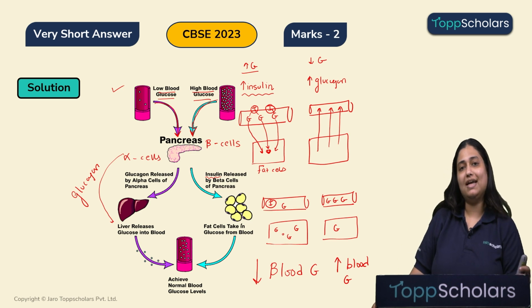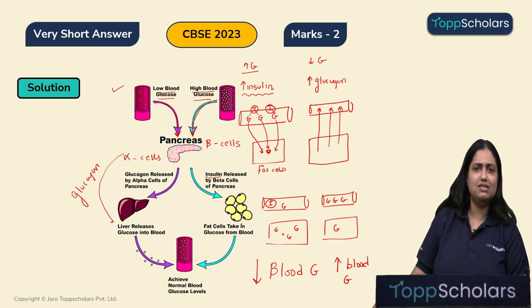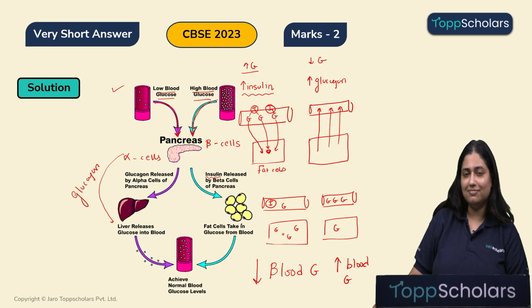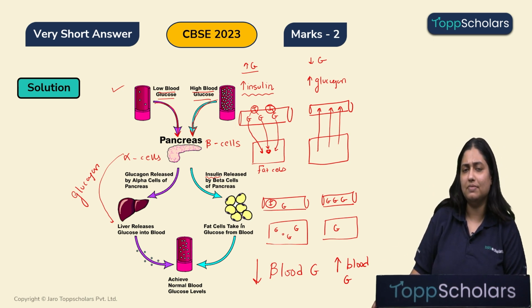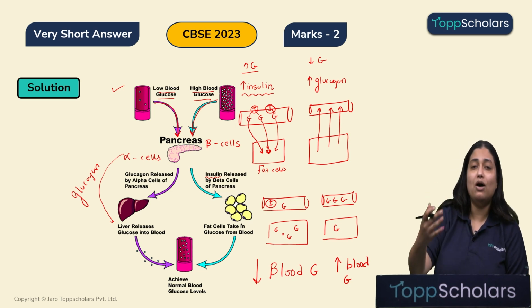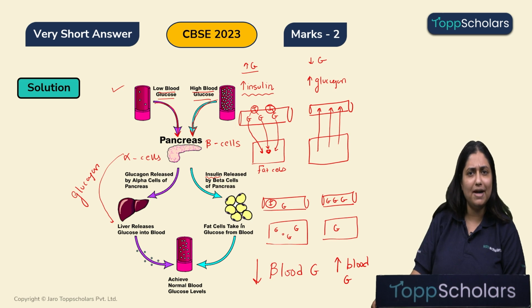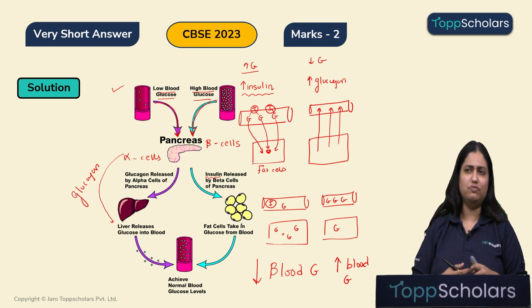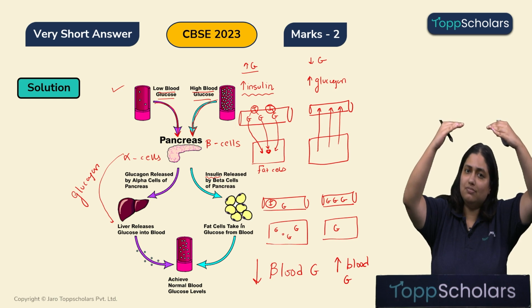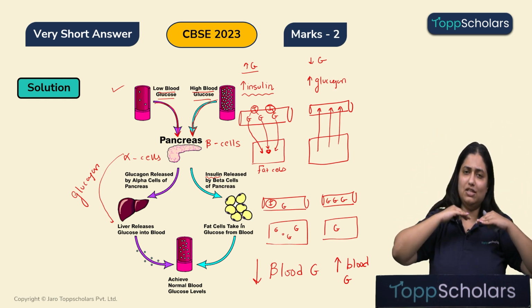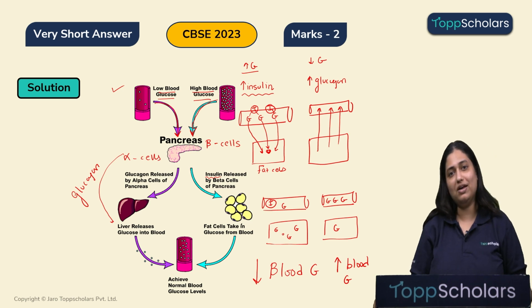Alright. Now coming to the second part of the question, that is the timing of its secretion and the amount of its secretion. So, when will the insulin be released? When the blood glucose level increases. That is usually after having our meals and on completion of digestion. Next part was how much amount of insulin will be released. It will also depend on how much glucose levels have increased. So, if we have a lot of sweet food which are rich in glucose, the blood glucose level will shoot and so will the release of insulin shoot. But if we have a very small meal, the release of insulin will also be small. I hope we are clear, children.